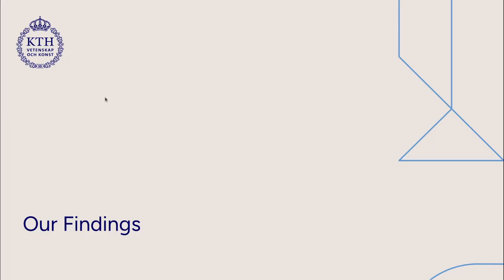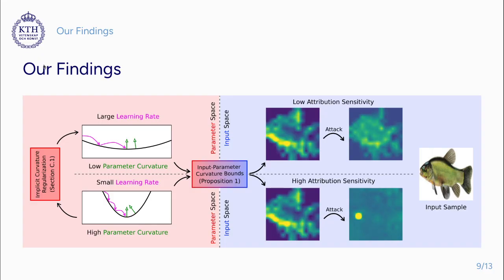Okay, now let's see what we have found. We use a body of established work that relates the input space curvature with parameter space curvature. Note that input space curvature is related to attribution robustness and parameter space curvature is related to training dynamics. Moreover, it is already established that if you use a larger learning rate closer to the edge of stability, you can bias your optimization towards solutions that have lower curvature in parameter space.